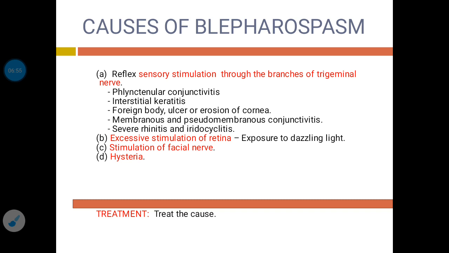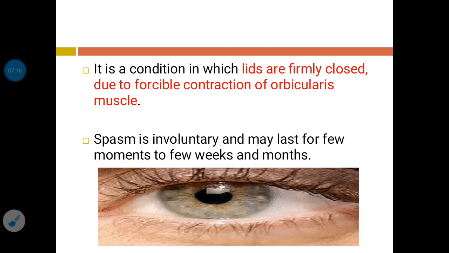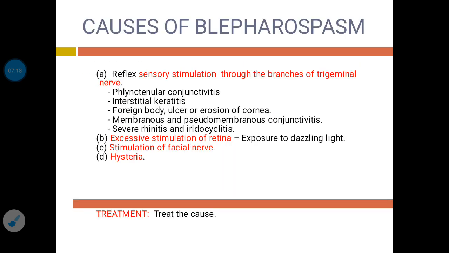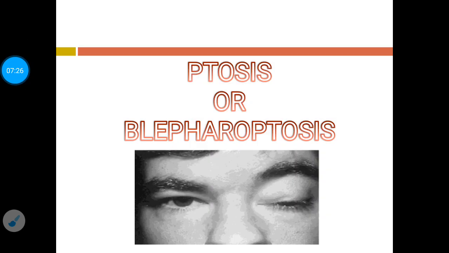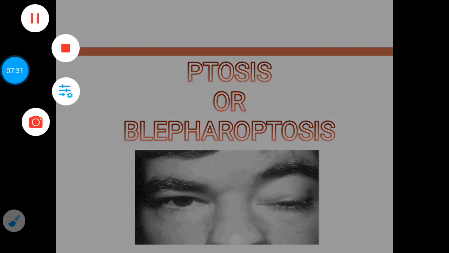Now the treatment here is the treatment of the cause. So you have to find out whether the person has phlyctenular conjunctivitis, and if the blepharospasm occurs due to that, you have to treat the phlyctenular conjunctivitis. If there is a foreign body or ulcer or erosion in the cornea, and the blepharospasm is occurring due to that, then in that condition you have to treat the particular condition. So here the treatment will be treatment of the cause. Now coming to the third topic, that is ptosis or blepharoptosis.